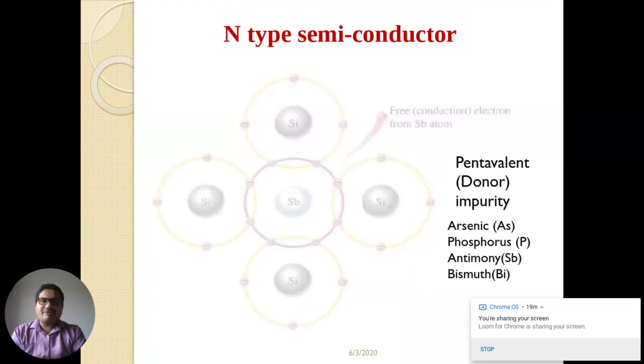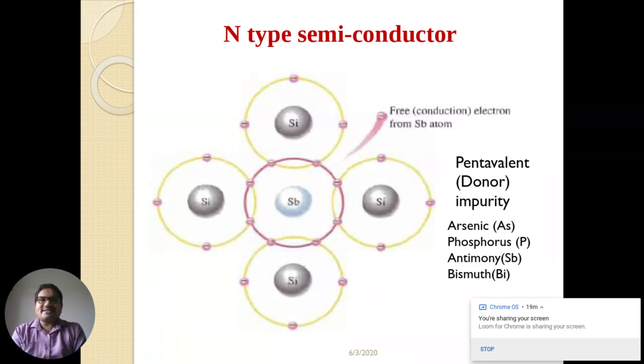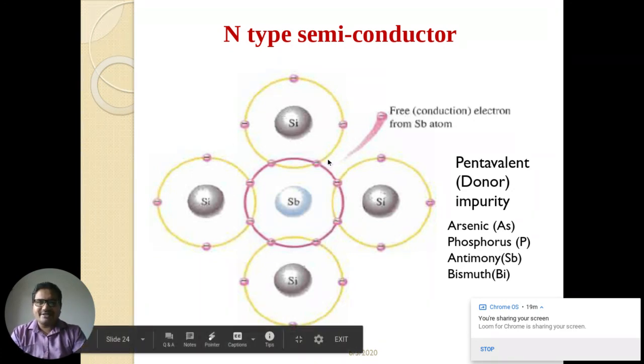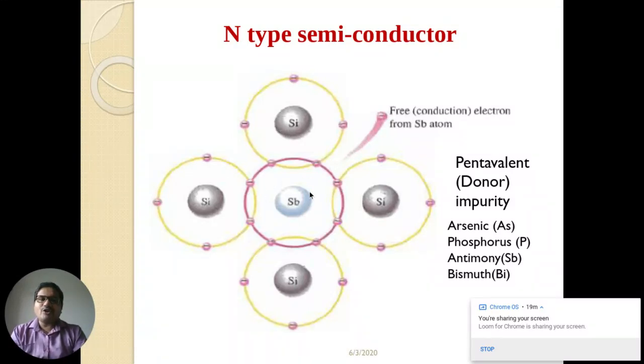Now, from the figure, you can easily understand the n-type semiconductor. As you know, the pentavalent impurity is also called a donor impurity. Examples are arsenic, phosphorus, and antimony. Suppose antimony is there, and over here silicon. The silicon has four electrons, and the pentavalent or donor impurity has five electrons. So you can see they have made four covalent bonds: one, two, three, and four. But since the donor has one extra electron, we call it a free electron.